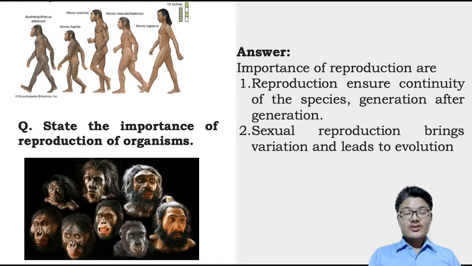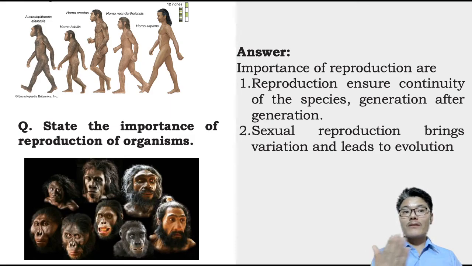And sexually reproducing organisms bring variation. Variation is important for evolution. You might have heard about evolution of humans, the origin of humans. We humans are said to have evolved from apes. That's why monkeys, chimpanzees, gorillas look quite similar to apes. And among ourselves also we look similar, mainly because of evolution.